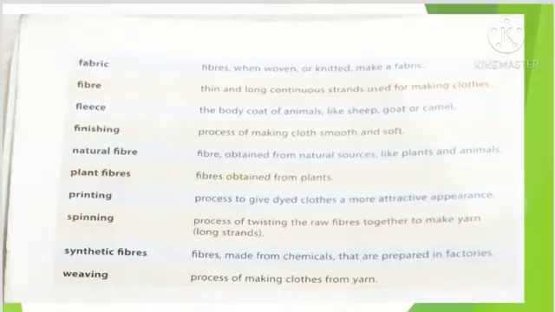Next one is printing. What is printing? Printing is the process to give dyed cloth the attractive appearance by printing different patterns on it. What is spinning? Spinning is the process of twisting the raw fibers together to make yarns. Or what are yarns? Yarns are the long threads. Now, what are synthetic fibers? Fibers made from chemicals that are prepared in factories. And the last one is weaving. The process of making clothes from yarns is known as weaving.